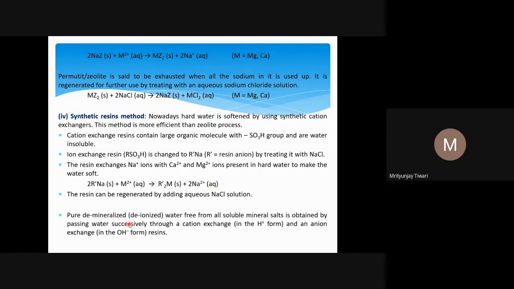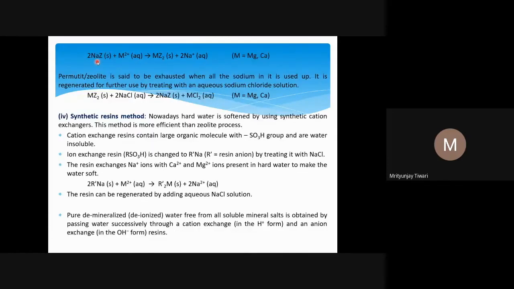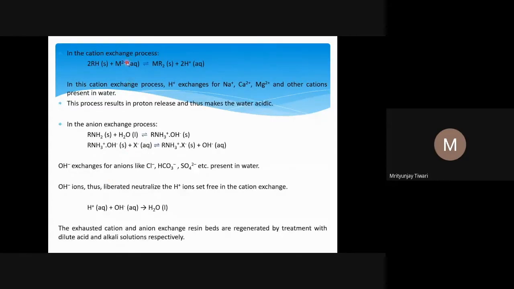However, complete demineralization can also happen. We can remove all cations and anions from the water. For that we use the cation exchanger and anion exchanger both in tandem, in steps. So first, we use the cation exchanger, the cation exchange process. So we use the RH, this kind of thing. So when we use RH and Mg2+ ion is there, it forms MR2, the same thing that we have seen earlier, and 2H+.